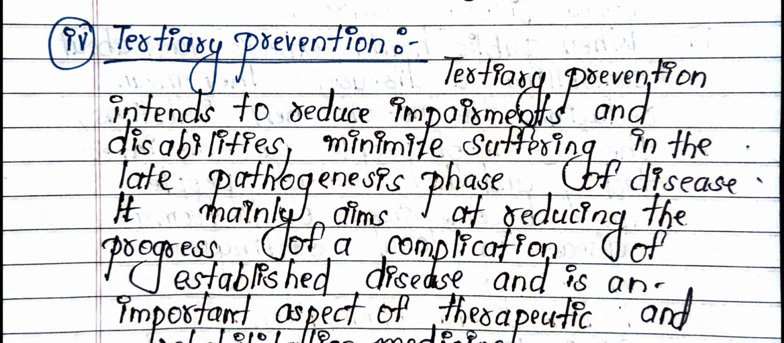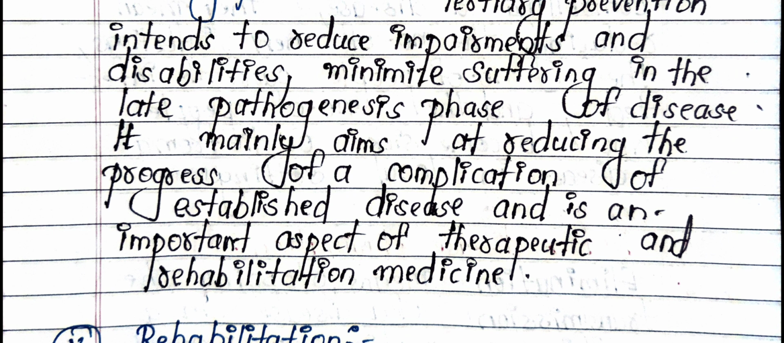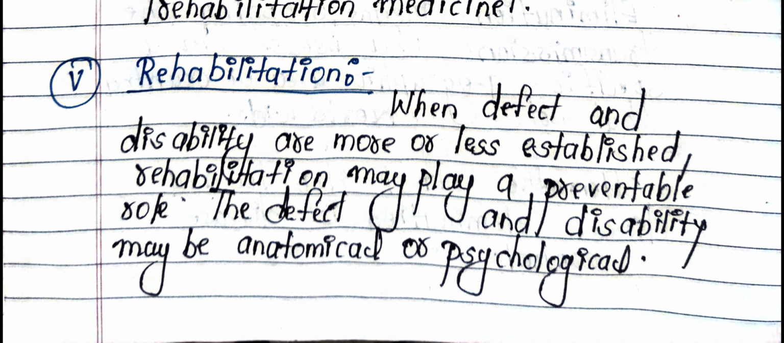Tertiary prevention. Tertiary prevention intends to reduce impairments and disabilities and minimize suffering in the late pathogenesis phase of disease. It mainly aims at reducing the progress of complications of established disease and is an important aspect of therapeutic and rehabilitation medicine.